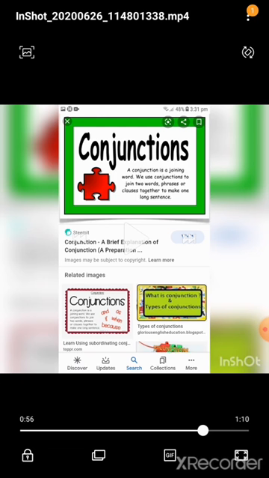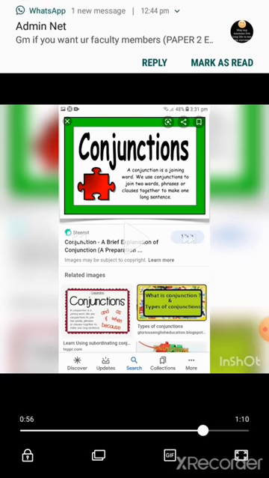So in order to connect these two things, we are using and. So and is a conjunction here. The sky is cloudy, but it is not raining. See the sentence here, we have two sentences. In order to connect the two sentences, we are using but here. So this is called the conjunction.